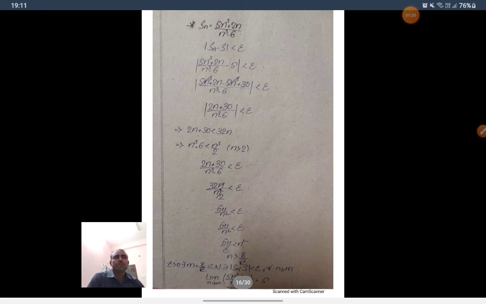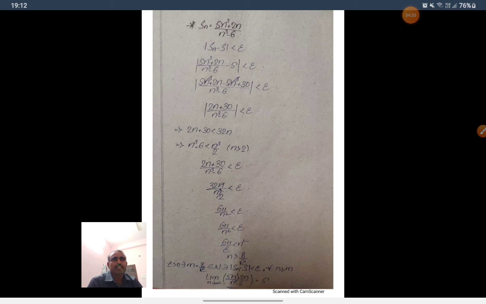Sn is equal to (5n cube plus 2n) by (n cube minus 6). So mod Sn minus S less than epsilon by definition. I take S equal to 5. Simplify this. We get (2n plus 30) by (n cube minus 6) less than epsilon. 2n plus 30 is less than 32n, and n cube minus 6 is greater than n cube by 2 if n is greater than 2.